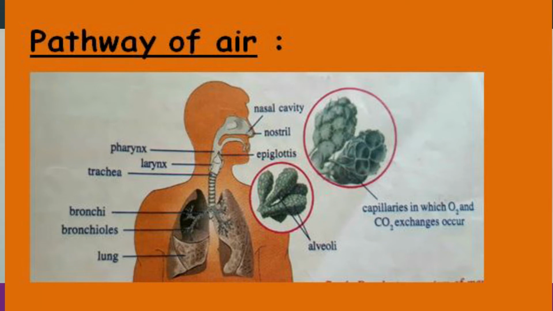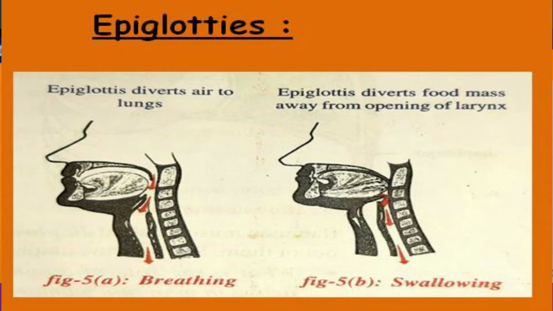The pharynx also contains another important part, the epiglottis. The epiglottis is a flap-like muscular wall, and it helps in entering the food into the food pipe and the air into the windpipe.